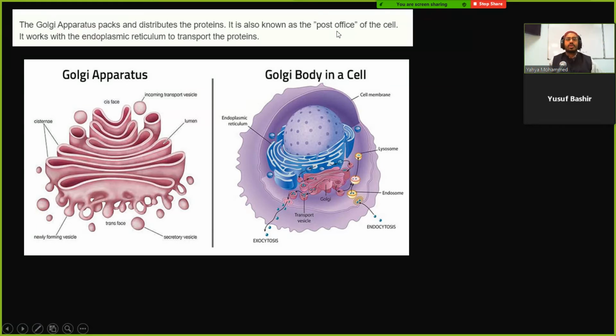It says here it is also known as the post office of the cell. What does a post office do? It sends things all over the place. The Golgi apparatus gets some proteins, modifies them, decides what to do with them, and then in a vesicle budding off here, it sends them to wherever they're supposed to go. When proteins leave the rough ER, they're usually not finished yet. They have to come here to be finished, processed, and organized, and then they're sent to the right place.